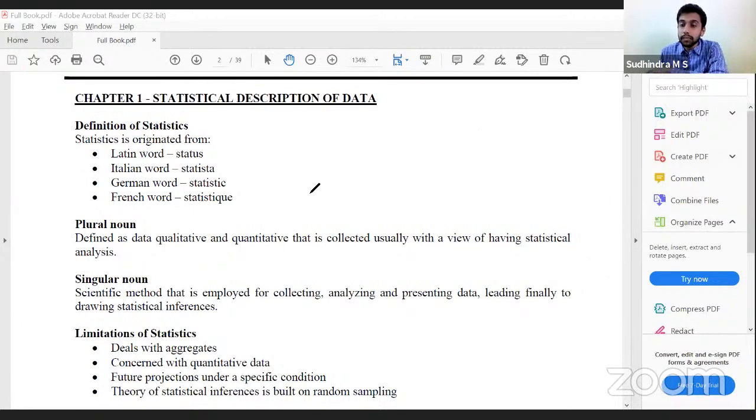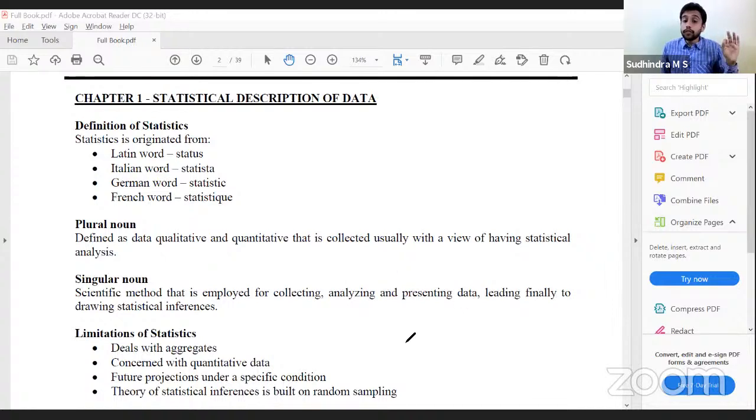If this is not followed, the entire model and theory that we have applied to get the conclusion would be wrong. Therefore, this presumption has to be followed. If the sample selected is not a random sample, if the procedure of random sampling is not followed, then the inferences and conclusions would not be correct.